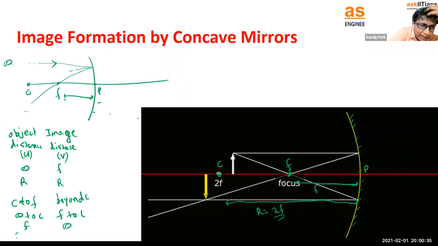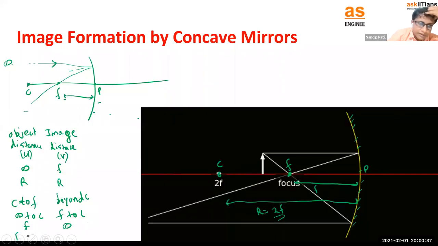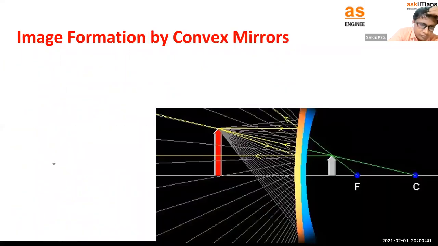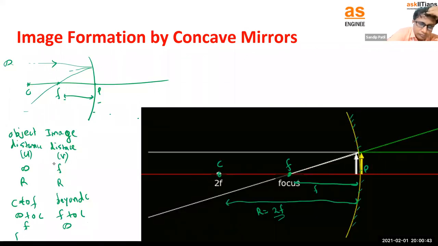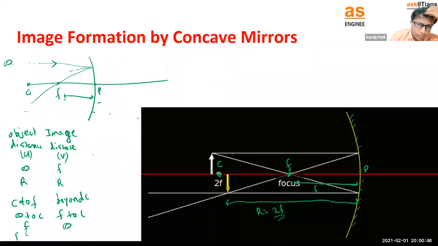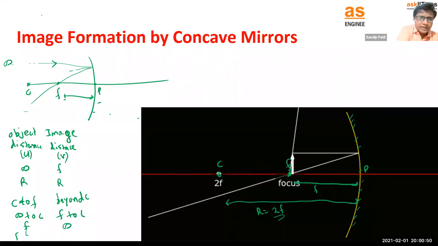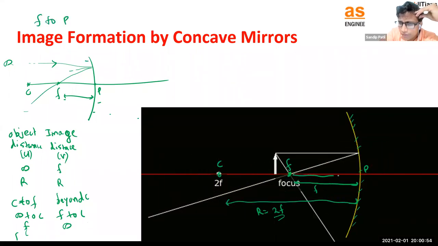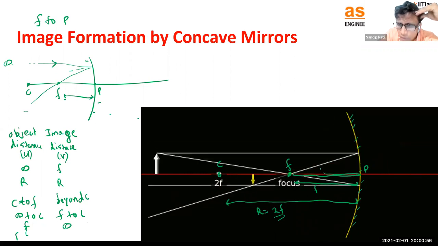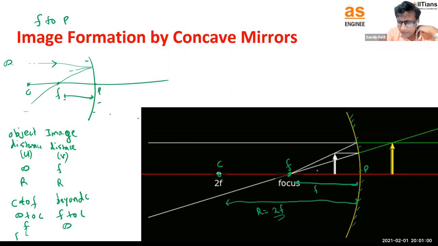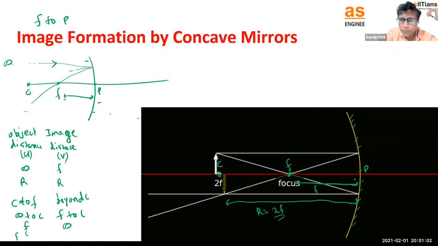And there is one more case, F to pole. Let me write it here. Look very closely at where the image goes when we keep the white colored object between the focus and the pole.